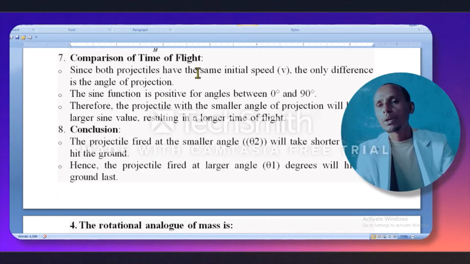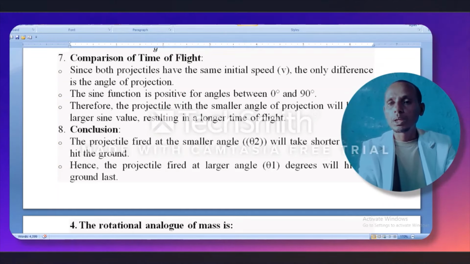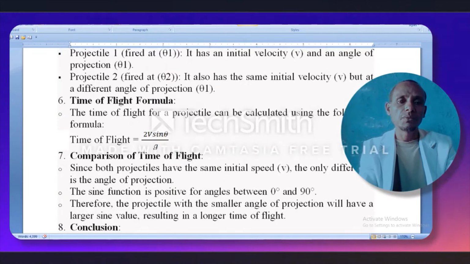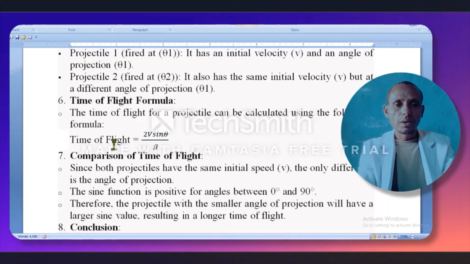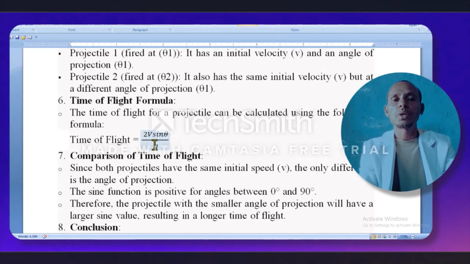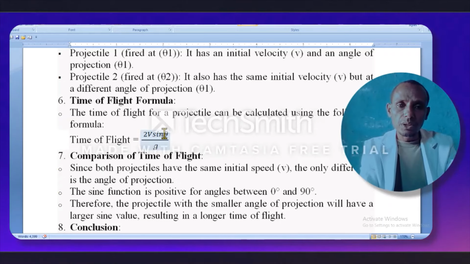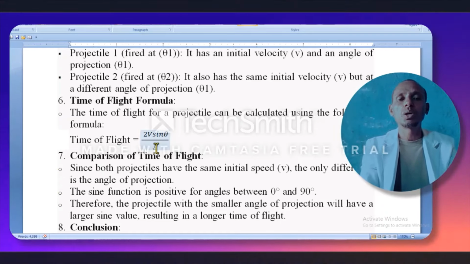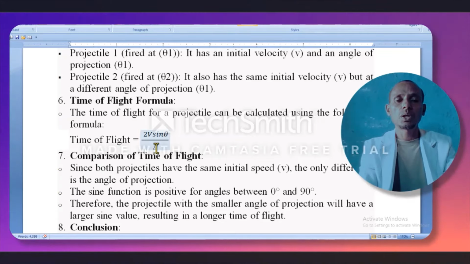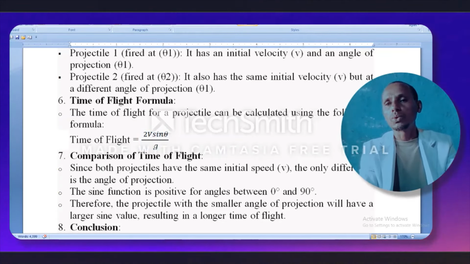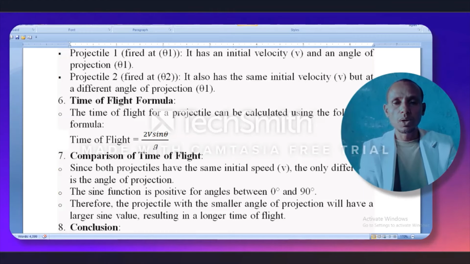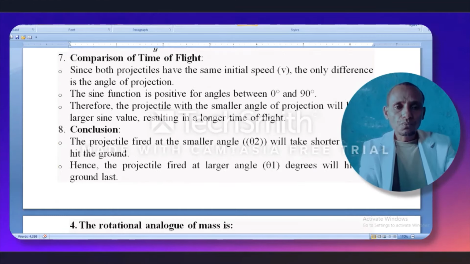The time taken depends on the above equation. This is our equation: the time of flight equals 2 times initial velocity times sine theta over g. Changing the value of theta changes the sine of theta, and the product is divided by the gravitational field strength, approximately 9.8 meters per second squared. So we will get different values, and the smallest one hits the ground first.